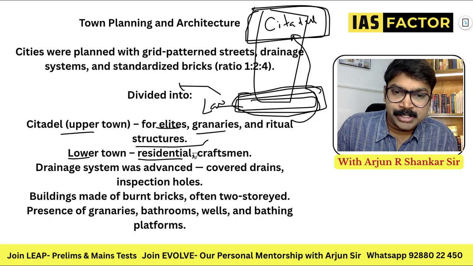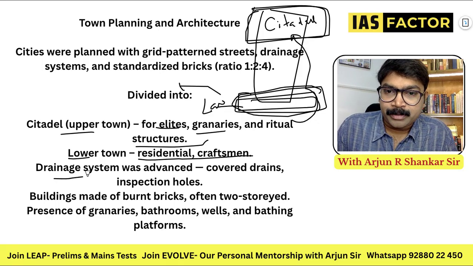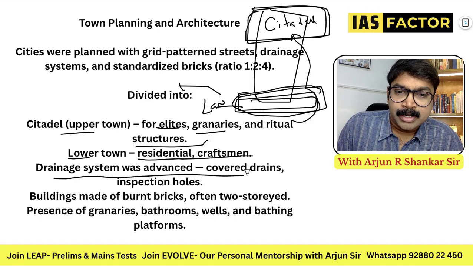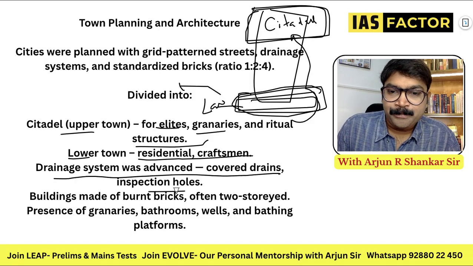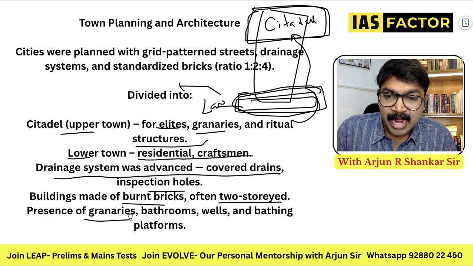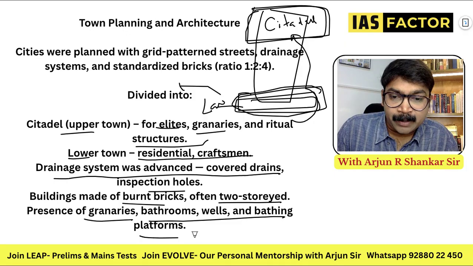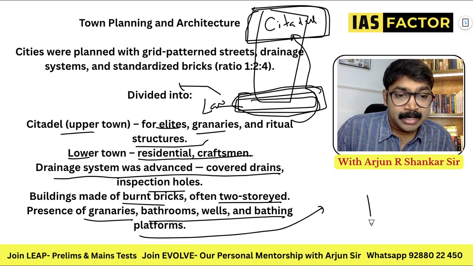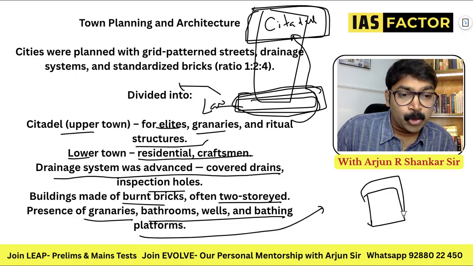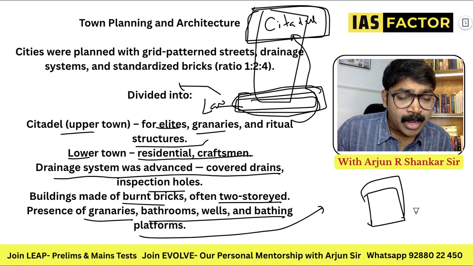Lower town for residential craftsmen. The drainage system was advanced, with covered drains, inspection holes, etc. And burnt bricks, often two-storied. The presence of granaries, bathrooms, wells and bathing platforms are all town planning. Some houses were even two-storied buildings. Just imagine. And most of the houses would have a well like this. Most of the houses will have a well.